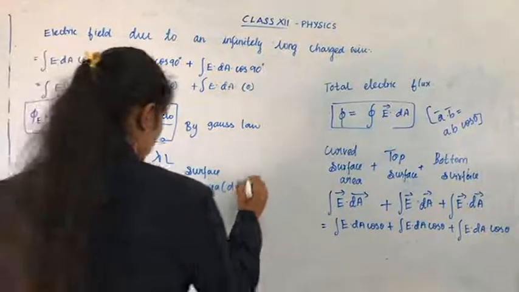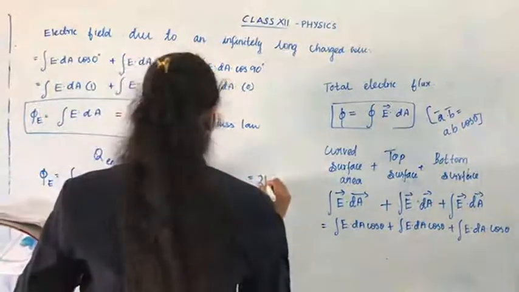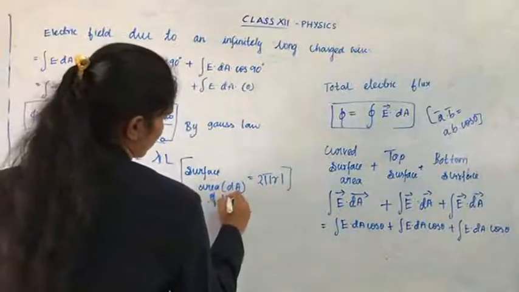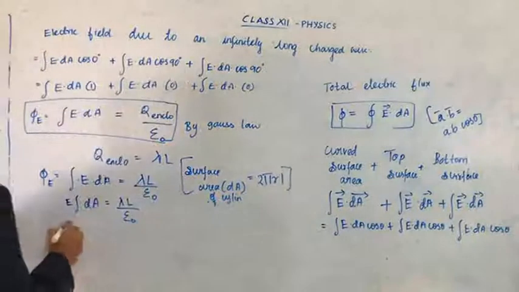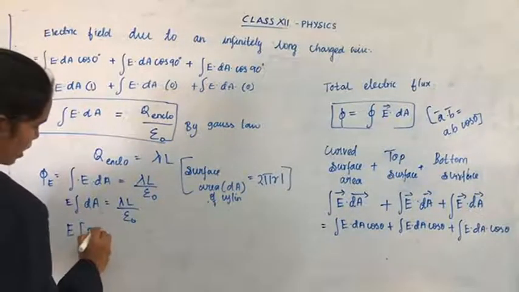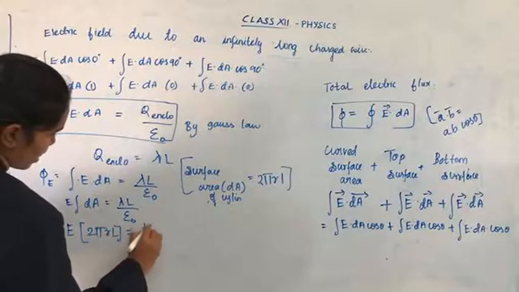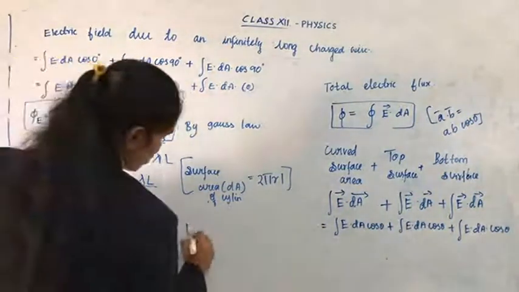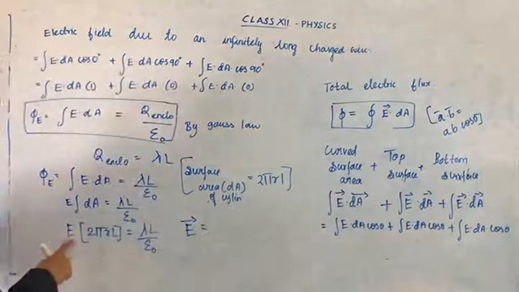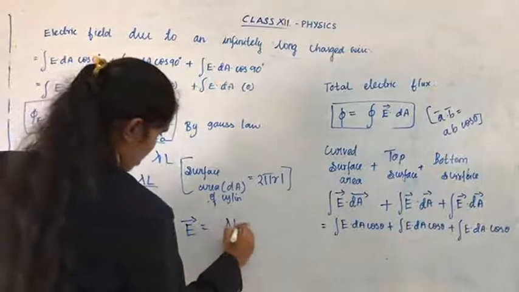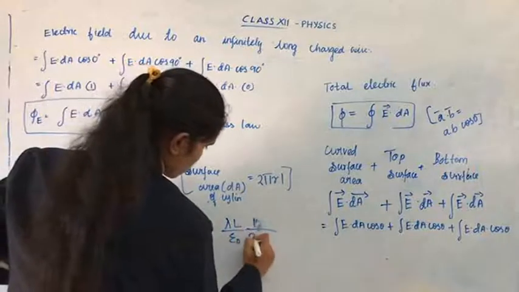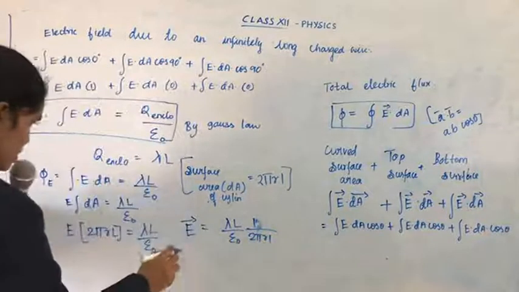So surface area of a cylinder is what? 2 pi RL. This is the surface area of the cylinder. You apply here E into 2 pi RL equal to lambda L by epsilon 0. Now we are going to find the electric field. So E equal to lambda L by epsilon 0 into 2 pi RL. 2 pi RL comes down now. This is the electric field.